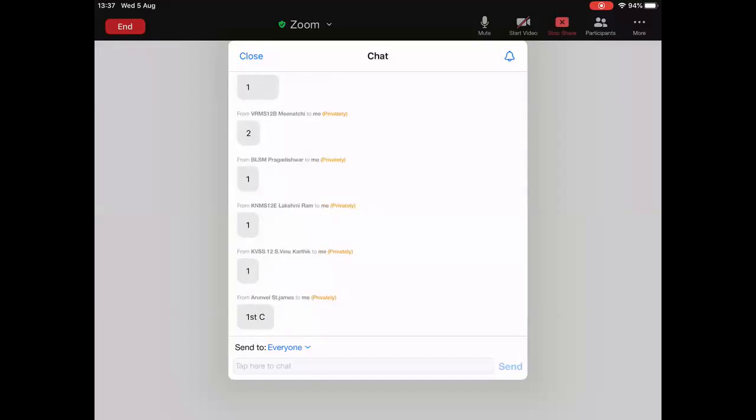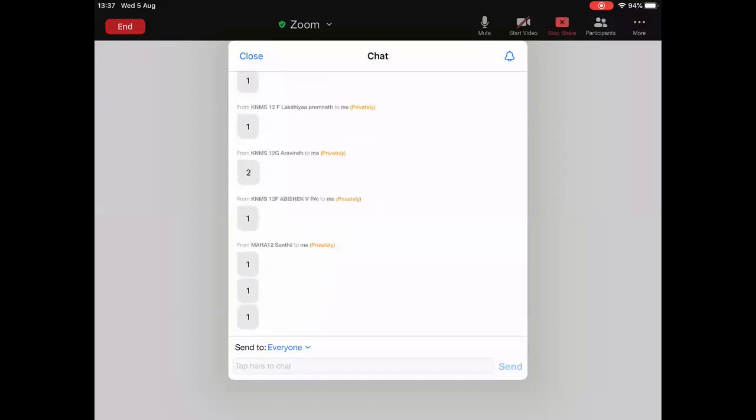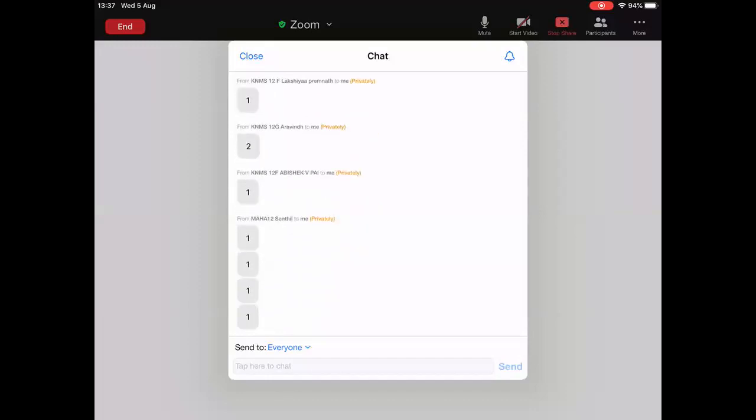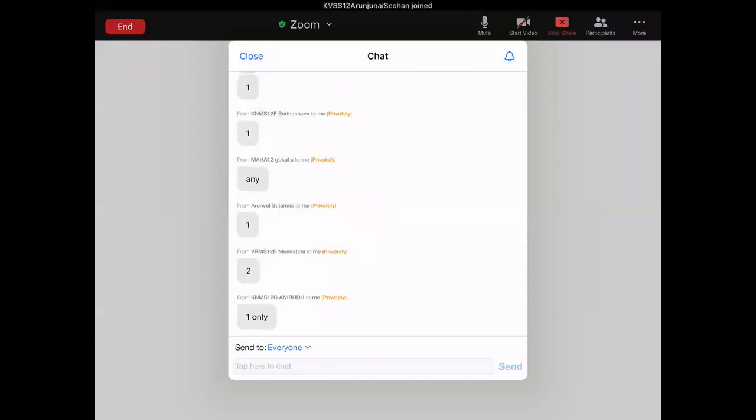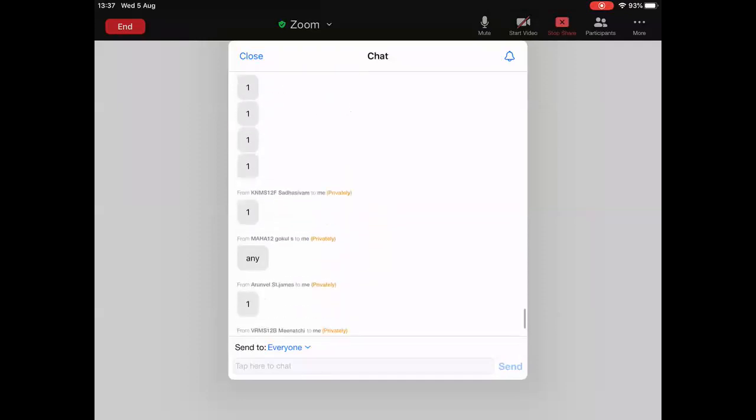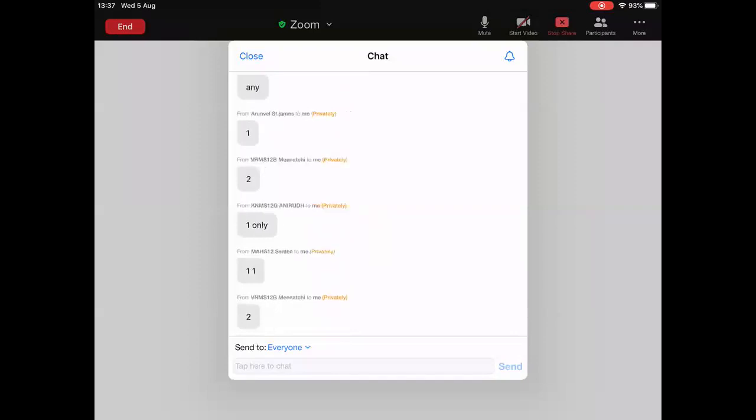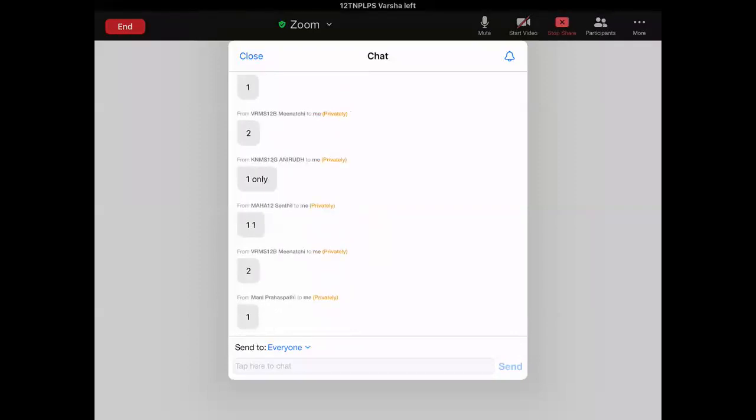And R minus is a strong nucleophile. Any carbon, very good answer. Very logical answer. Still, some students are giving 2, some students are giving 1.